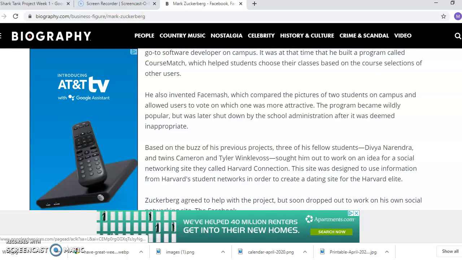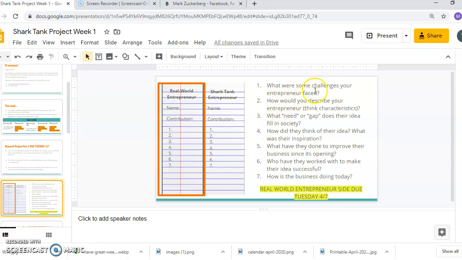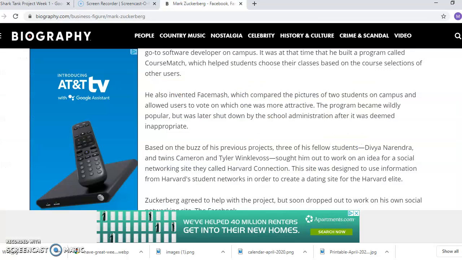So when I go back to the list of questions that I started with, I see that I need to think about using that online information to help describe Mark Zuckerberg. So what characteristics can I use? The need or the gap.